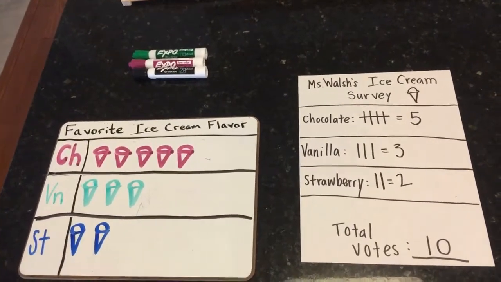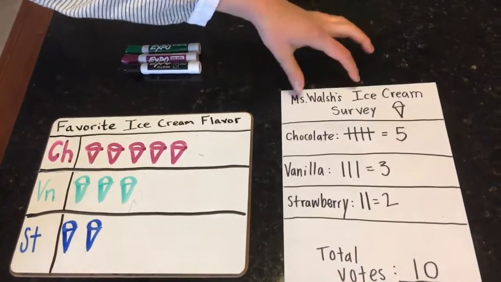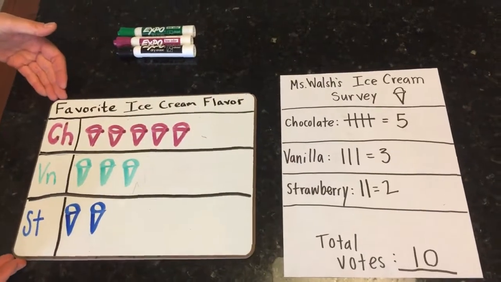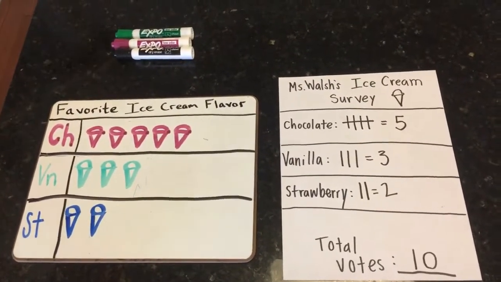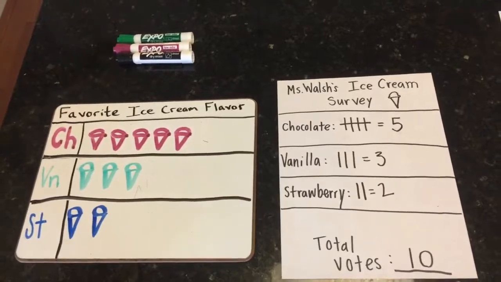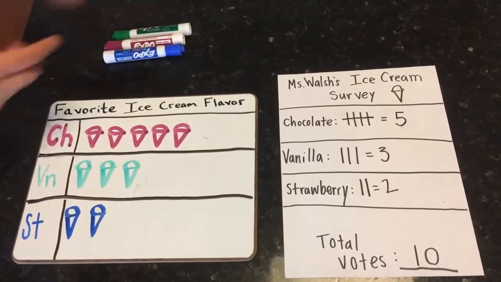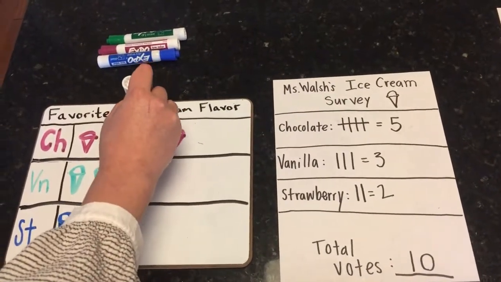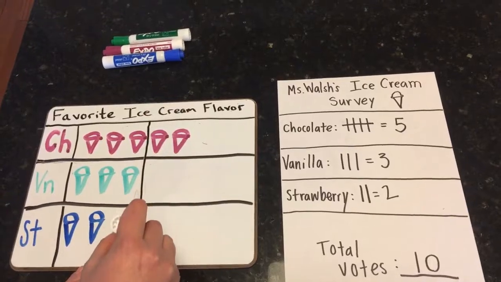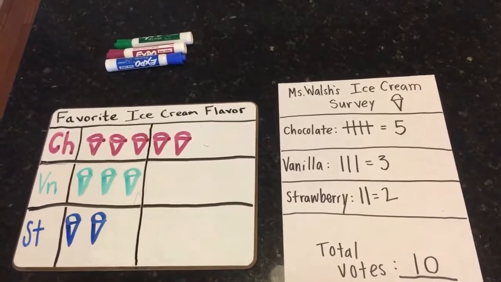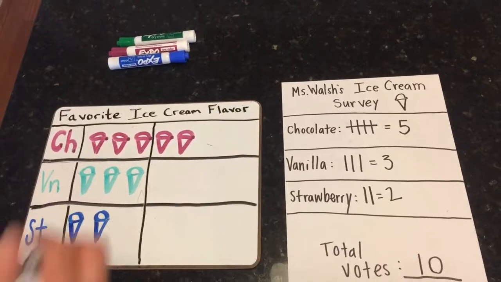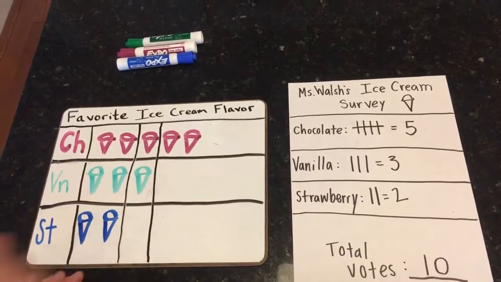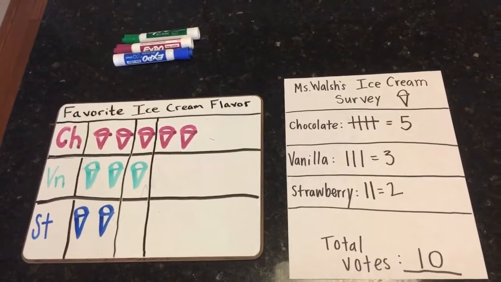Okay. So now what I've done is I've taken the information from my survey and I've turned it into a picture graph, which is really easy to see which has the most votes. Can you tell me, Lucian? Chocolate, definitely. Chocolate has the most votes. If you look at it like this, you can easily count that it has the most votes. Because look, if you draw a line down, you can see that it has 2 more than vanilla. It's really clear. And you can see that it has 3 more than strawberry. Chocolate is the best.